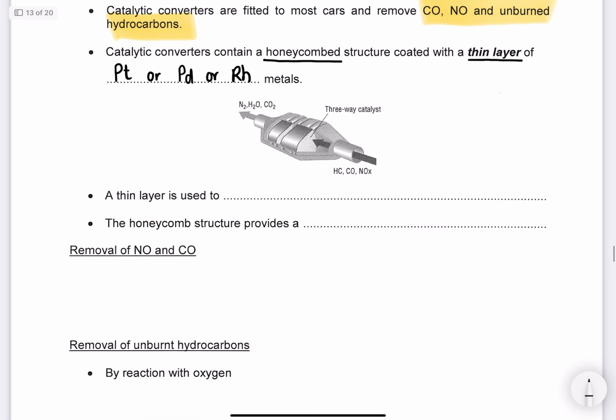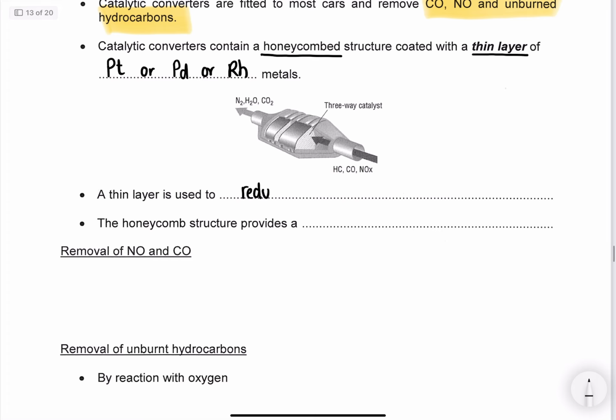So a thin layer is used to reduce the amount of expensive metal needed. These metals are expensive, and it's done on a honeycomb structure.